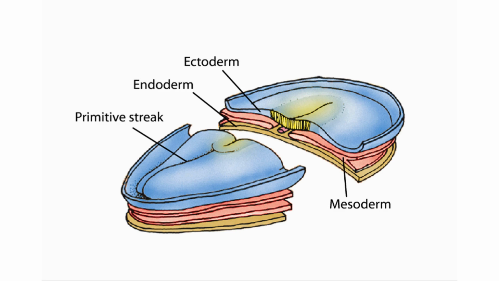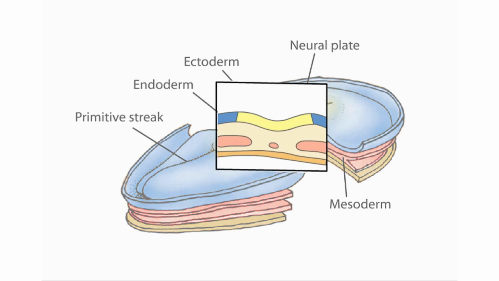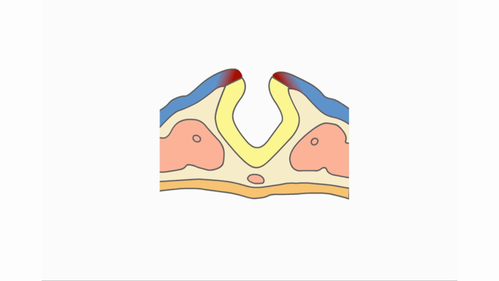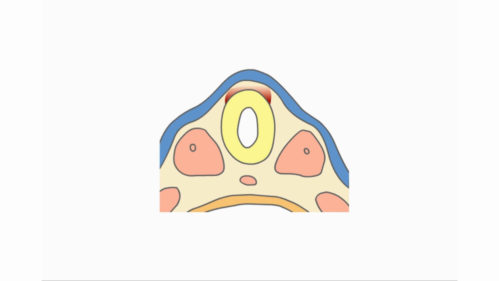The nervous system develops from the outer layer called the ectoderm. As this thin cell layer thickens, it becomes a distinct epithelium called the neural plate. Uneven rates of cell division form a groove called the neural groove that will become the middle of the embryo. Ridges of ectoderm continue to bulge on both sides of the middle. The tops of the neural ridges eventually come together to form the neural tube.